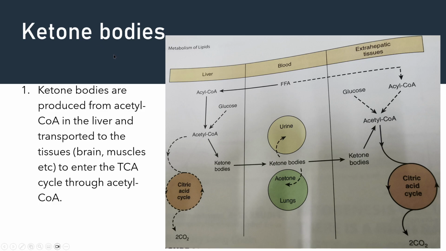Now we go to ketone bodies. So ketone bodies are produced from acetyl-CoA in the liver. Okay, in the liver only, and they are transported to tissues like brain and muscles to enter the TCA cycle through acetyl-CoA. So you can see on the picture here, you can see the liver, acyl-CoA becomes acetyl-CoA, acetyl-CoA becomes ketone bodies. It can also go into the citric acid cycle, but acetyl-CoA becomes ketone bodies when there is no food. It won't go into the citric acid cycle, it will go into ketone bodies because of glucagon.